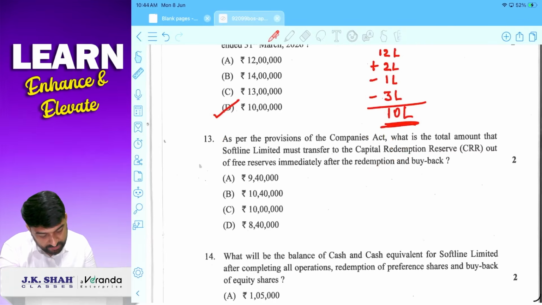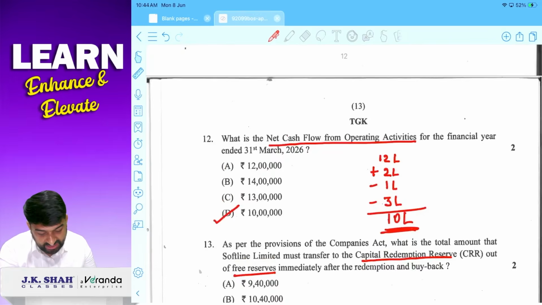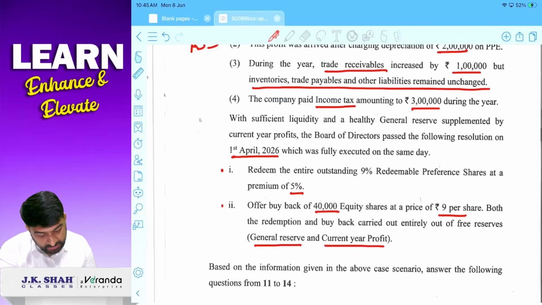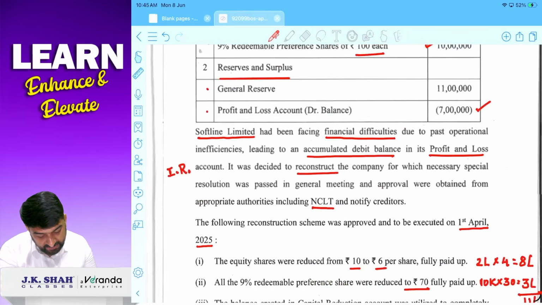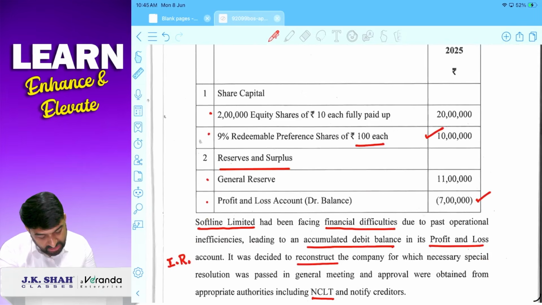Yes. As per the provision of Companies Act, what is the total amount that Softline Limited must transfer to CRR out of free reserves immediately after the redemption and buyback? Okay, fair enough. Now tell me, preference shares have to be redeemed. How many preference shares were there? 10,000.